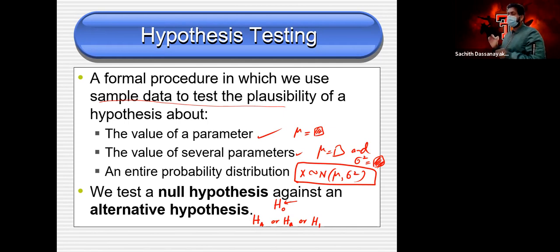You will learn more about the difference between the null hypothesis and the alternative hypothesis. Always we test the null hypothesis; we don't test the alternative hypothesis. Then we take our decision whether to throw out the null hypothesis and go with the alternative hypothesis, or to stick with the null hypothesis. So always we test the null hypothesis.